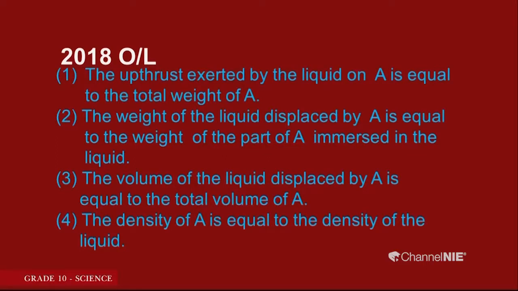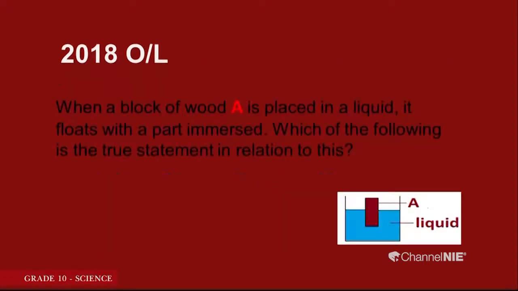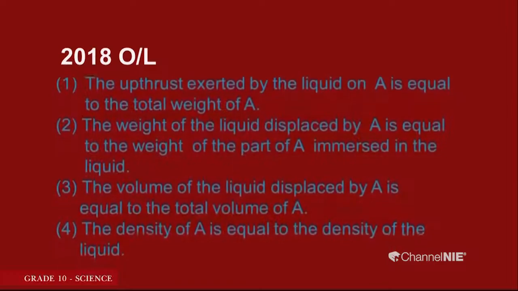Go through the 4 choices and select the correct one. Look at the question again. You can see that the object is partially immersed in the fluid, but it is floating in the fluid. So, what can you say?